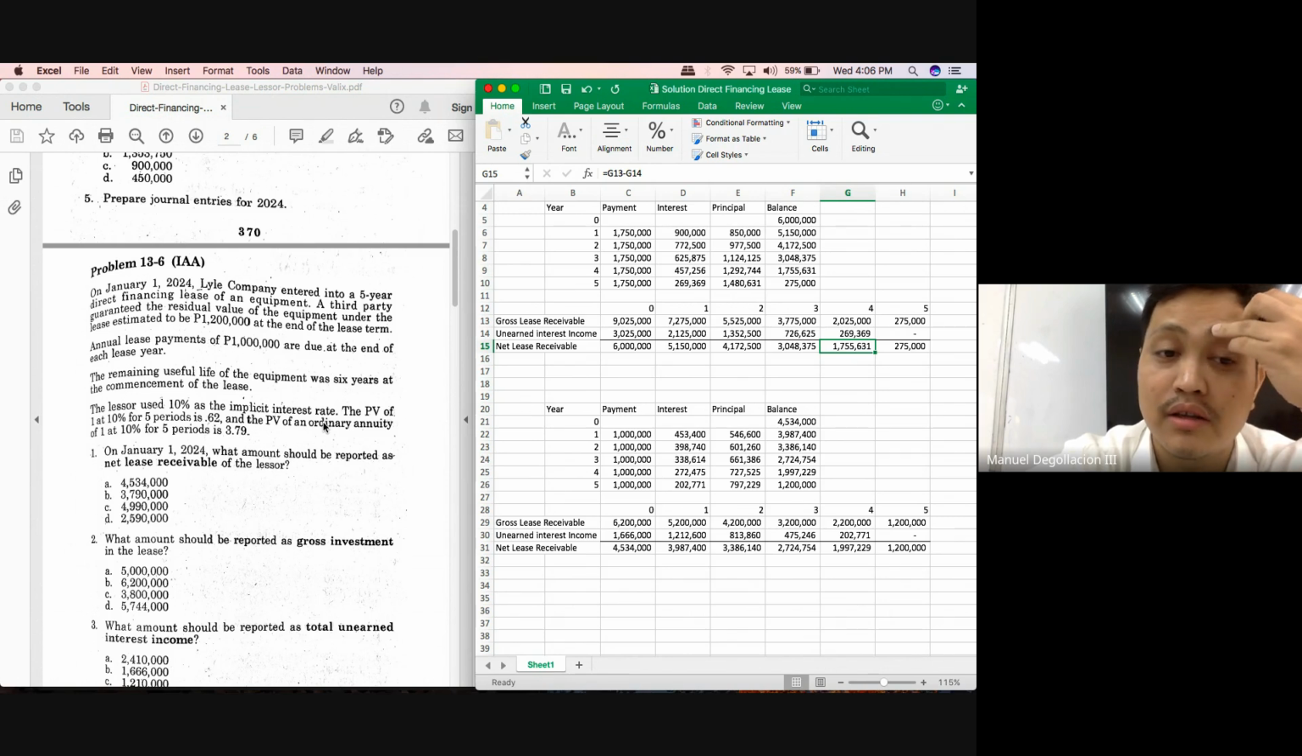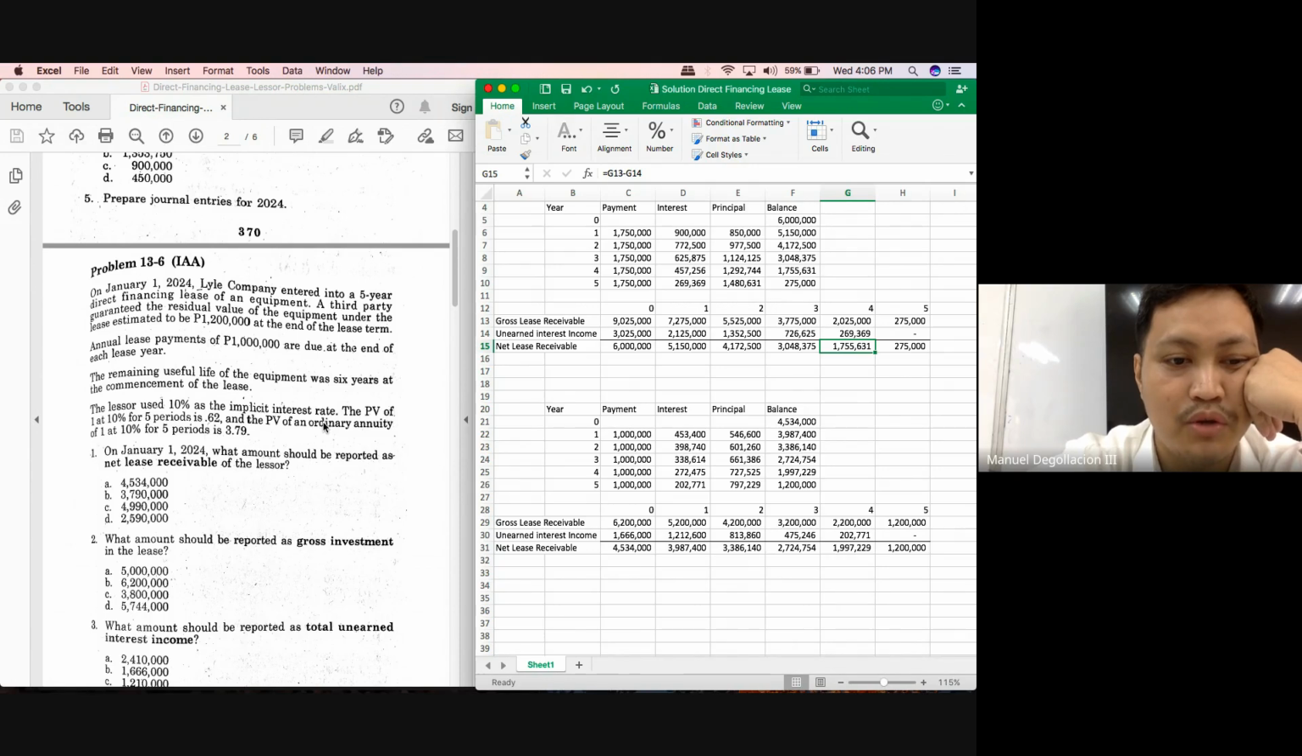To get the present value of the, what do you call this one? Rentals. What factor are you going to use? You're going to use the lump sum. Okay? For a period of 5 years, because the residual value will be received at the end of the lease term. So 3.79 times 1 million, plus the present value of the residual value.